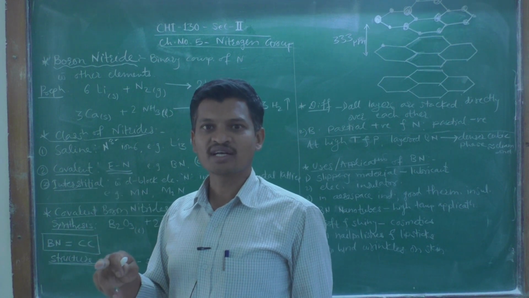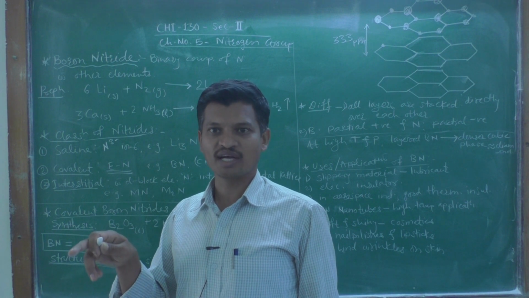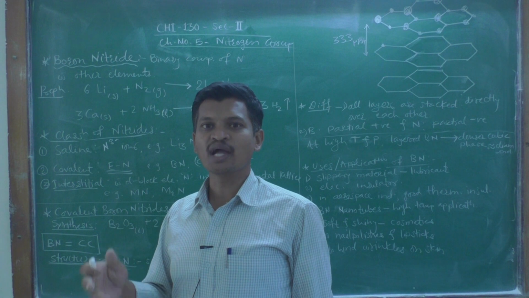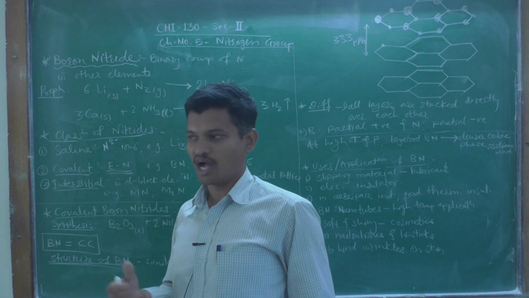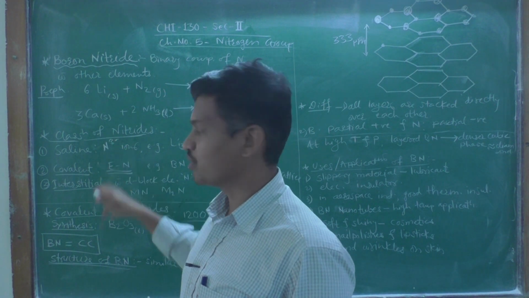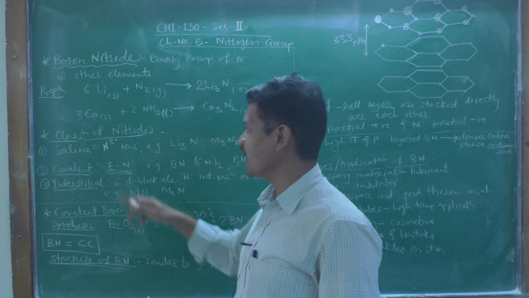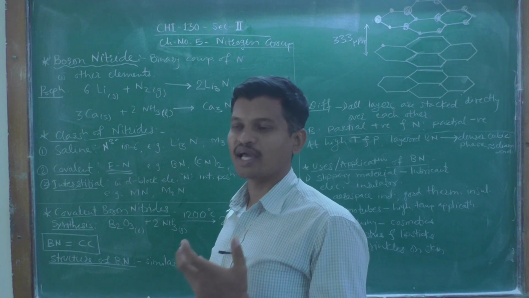A tri-negative charge, 3 minus, is present on the nitrogen atom. That's why they are called ionic or saline nitrides. The meaning of saline is ionic in nature. They consist of N3 minus ions, and they are highly ionic in nature, but along with that they also possess some covalent character.